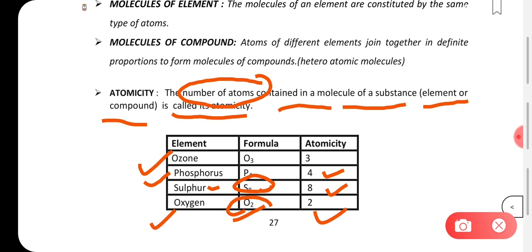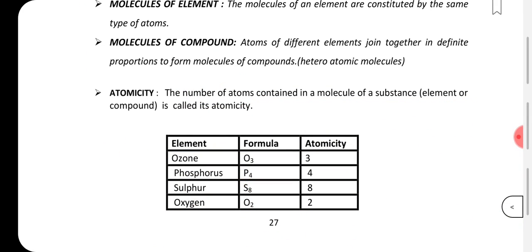You have to keep in mind that whenever we take the atomicity, the molecule, in the elemental form or in the compound form, has to be present in the free state. They are existing in the free state, like ozone is present as O3, sulfur is present in the free state as S8. So its atomicity is 8.